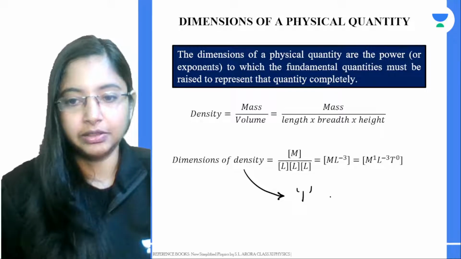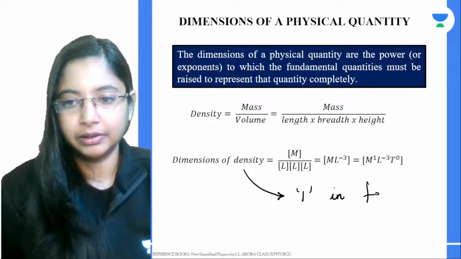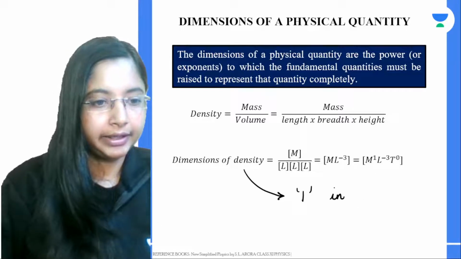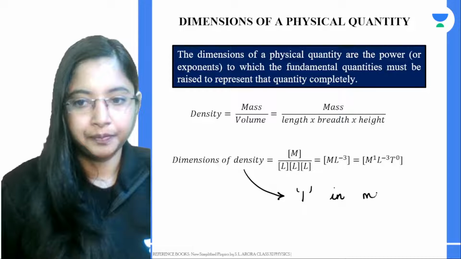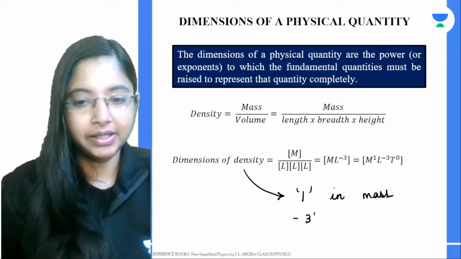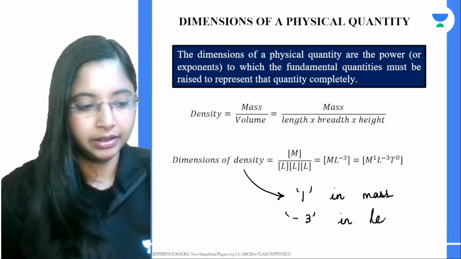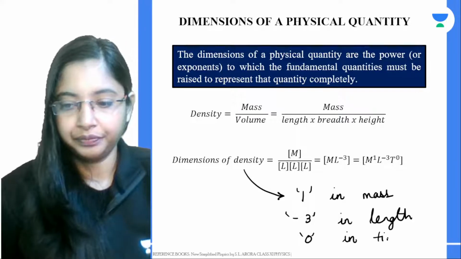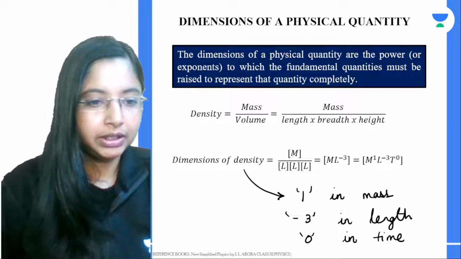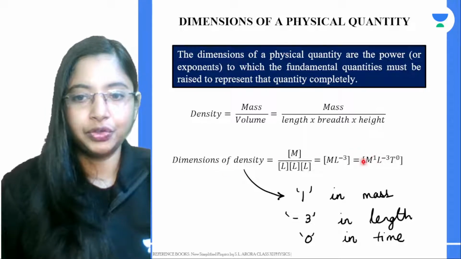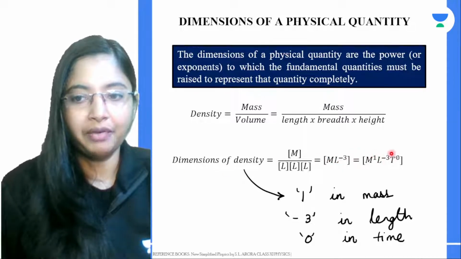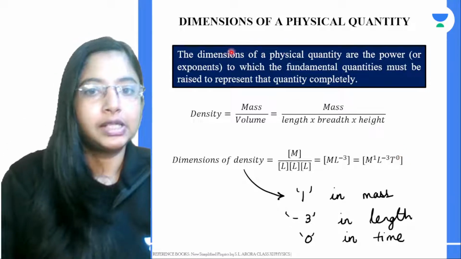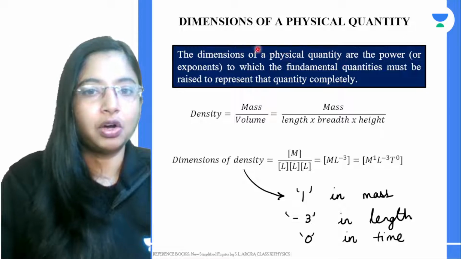Dimension of density, it is 1 in mass, right? And minus 3 in length and 0 in time. So, these power terms that you see, which is raised to this particular dimension, what is the power term that you're seeing? Those are basically the dimension of a physical quantity. So the dimensions of a physical quantity are the powers or exponents.